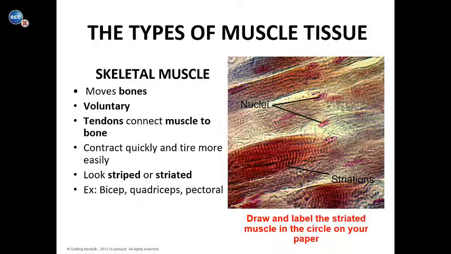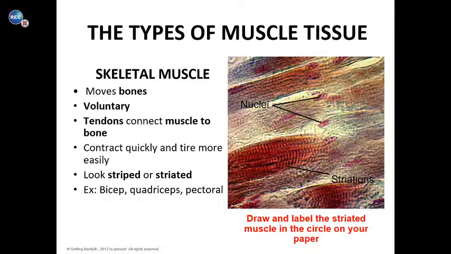These are the muscles that get tired when you exercise. These muscles look really striped, or striated. As you can see in the picture, you have a big red muscle tissue, and it looks vertically striped or vertically wavy. Examples of skeletal muscle are your biceps, your quads, and your pectorals.